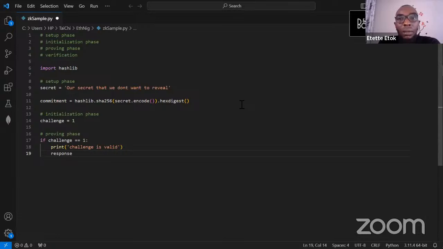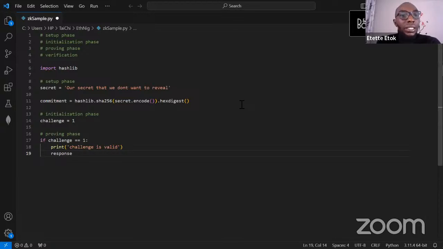It could be an NFT, it could be a certification, it could be user data, any kind of sensitive information that the prover doesn't want to reveal, but wants to prove to the verifier that they actually possess this information. So at the setup phase, the prover comes up with the statement that they possess this information, and the verifier acknowledges this statement, and this statement is being committed.